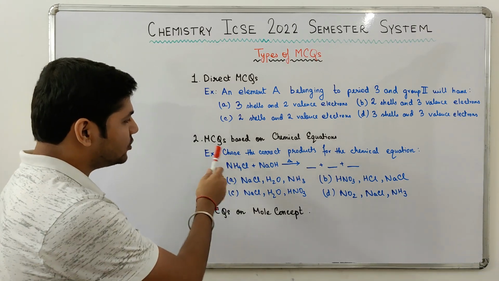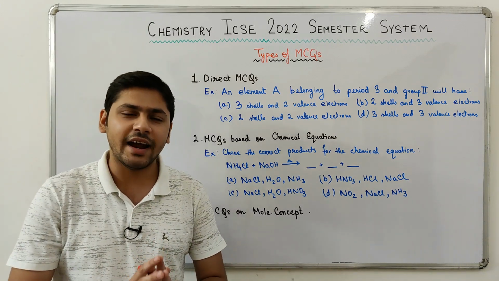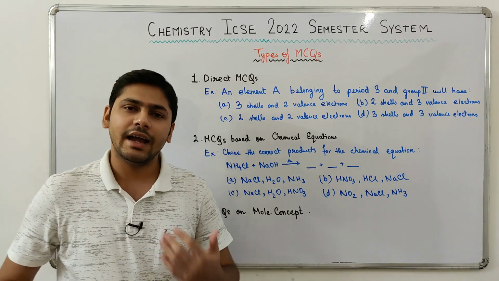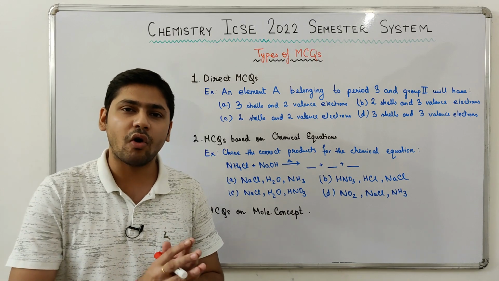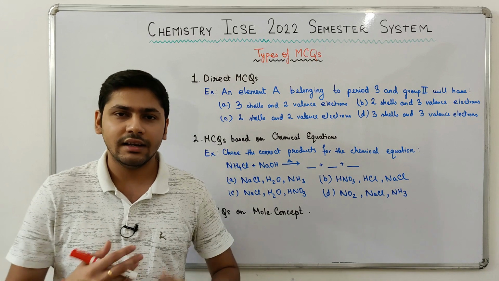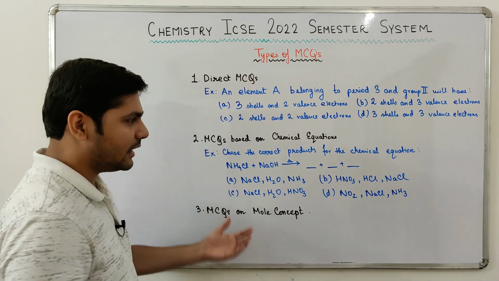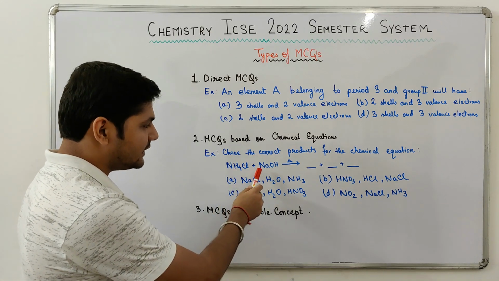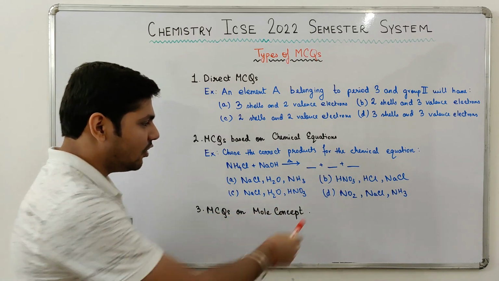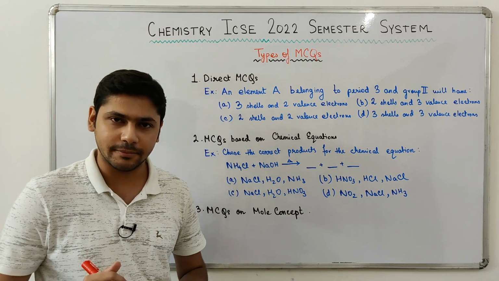Next, MCQs based on chemical equations. Guys, the council will find many ways to frame MCQs based on chemical equations. Hence, it is very important that you prepare all the chemical equations properly along with their proper conditions. Let me give you an example. Say, choose the correct products for the chemical equation NH4Cl plus NaOH given heat gives dash plus dash plus dash, and 4 options are given. Out of these 4 options, you will have to select the correct answer.